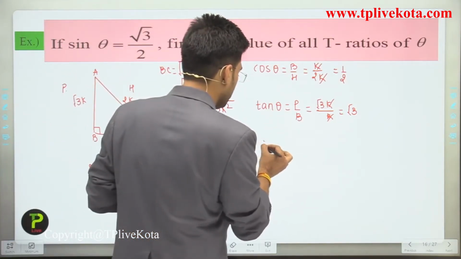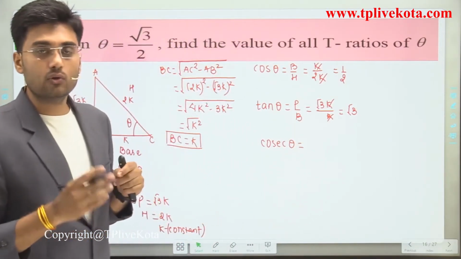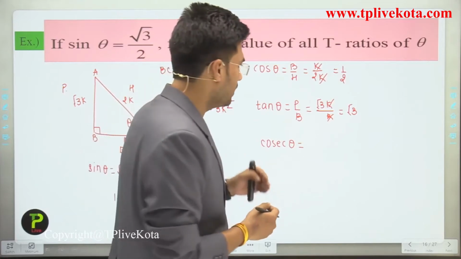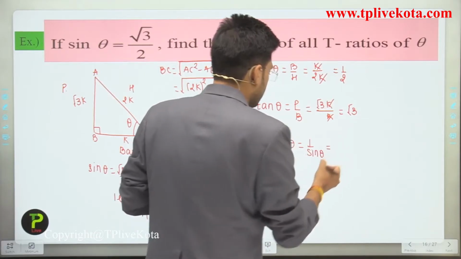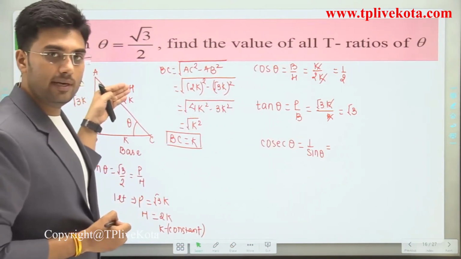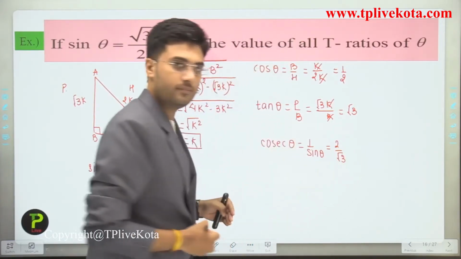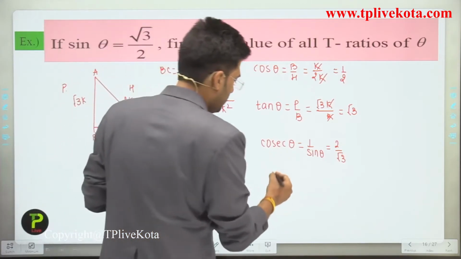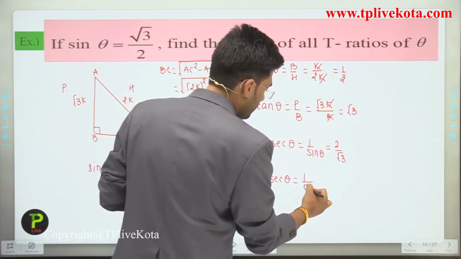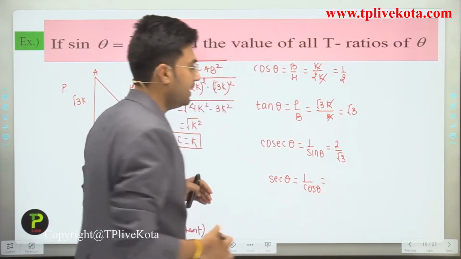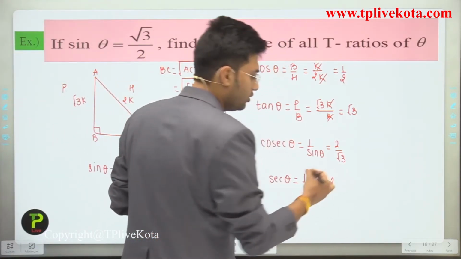Now let's find cosec theta. And students, we know that cosec theta is the reciprocal of sin theta, so we can directly write it as 1 upon sin theta. Now what is the value of sin theta? It is root 3 by 2, so we can write it as 2 divided by root 3. Clear? Now what about sec theta? Sec theta is 1 upon cos theta. What is the value of cos theta? It is 1 by 2. So we can write it as 2.